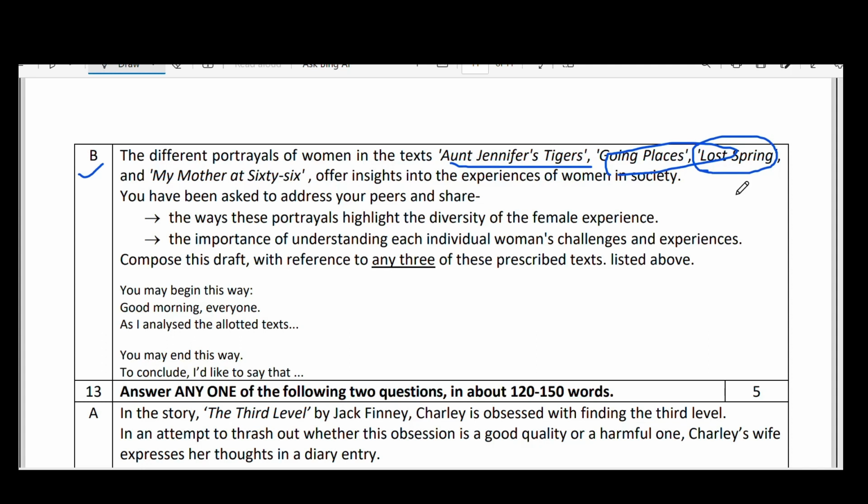So we have to write one draft here. You may begin this way: Good morning, everyone. So it is like a speech. As I analyzed the allotted texts in the lesson, in the poem Aunt Jennifer's Tigers, Aunt Jennifer was really oppressed after getting married. Her role is confined to the house. Like this, you can explain. In Going Places, Sophie is really a wonderful character. Here she wanted to break all the rules, like staying at home, and she wanted to roam here and there, like an actress, like a model, like some entrepreneur.